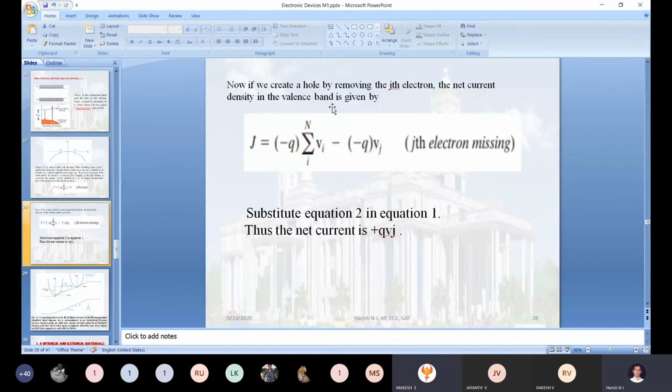Just check the second equation I have written here: J will be equal to minus Q times the summation of i to N Vj, minus of minus. Why am I using a minus sign here? At least tell me, what is the reason for that? Minus sign.